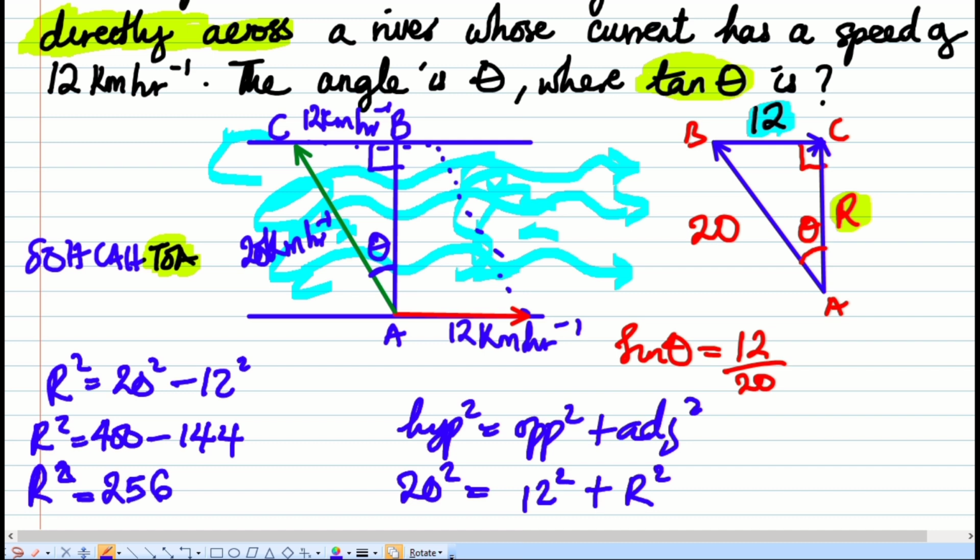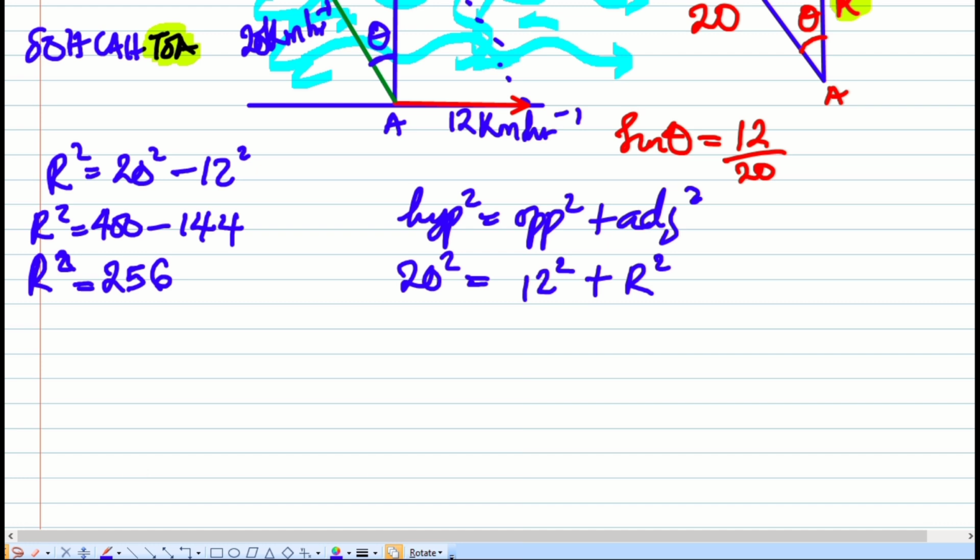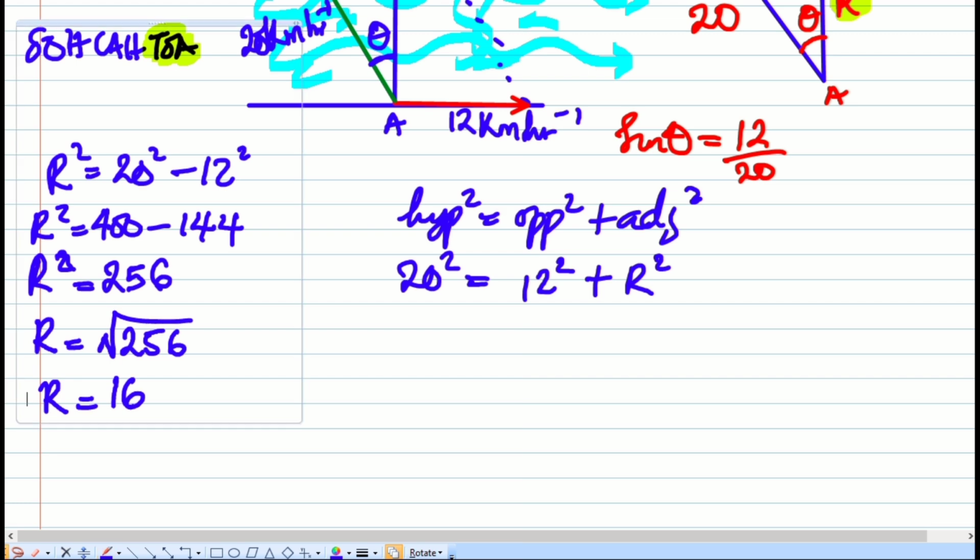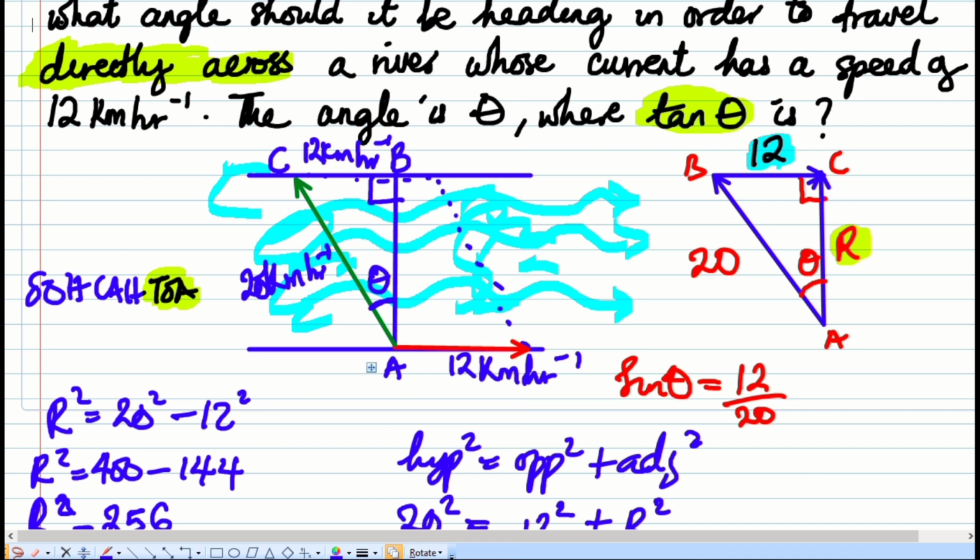Alright, so now we have R to be the square root of 256. Square root of 256 is 16. So R is 16. Now we finally found the value of R. So I'm just going to put it there. R is equal to 16.